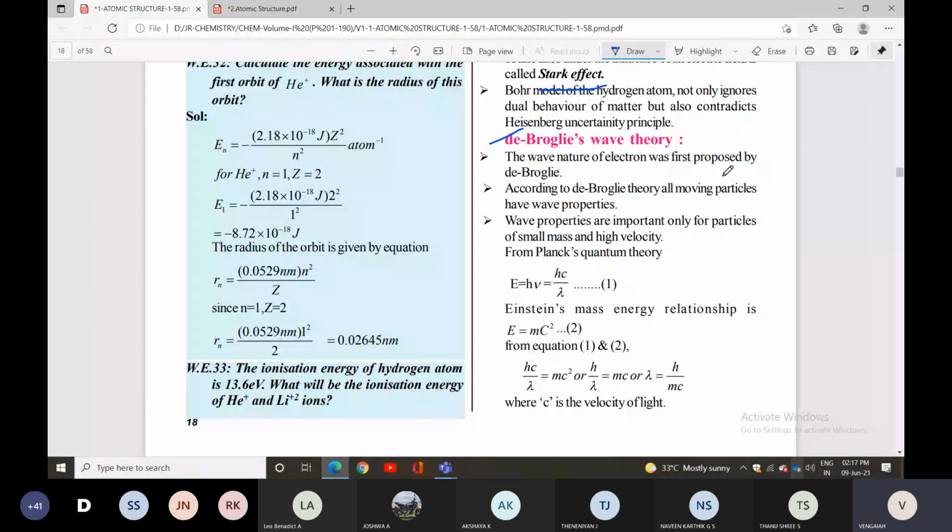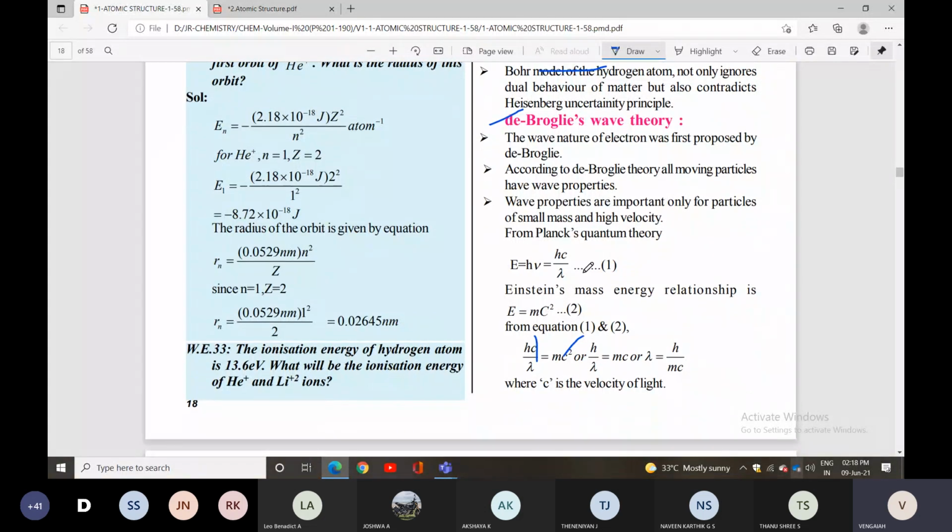From equations 1 and 2, what will happen? E is mc square, and E is also hc by lambda. You can equate both, equation 1 and 2. Then hc by lambda equal to mc square. Here c and c square cancel out. What will happen? h by lambda equal to mc. Then lambda equal to h by mc, where c is the velocity of light.